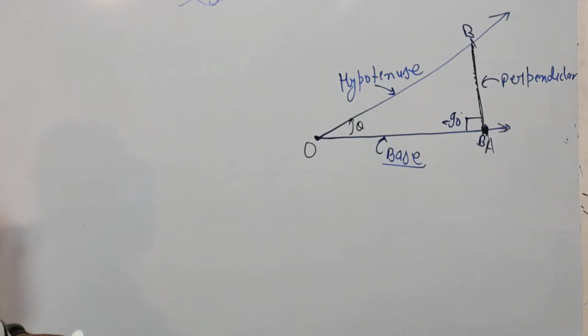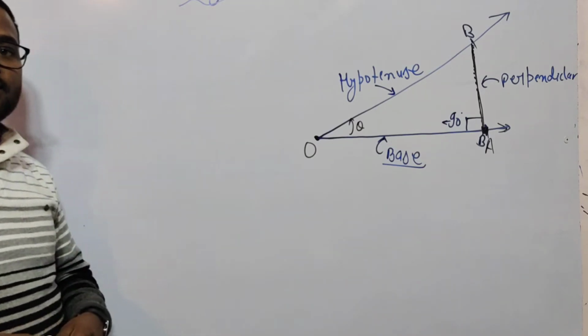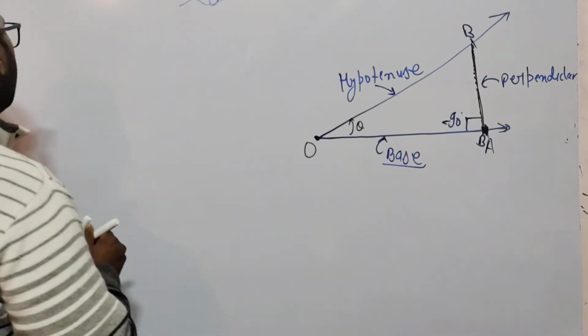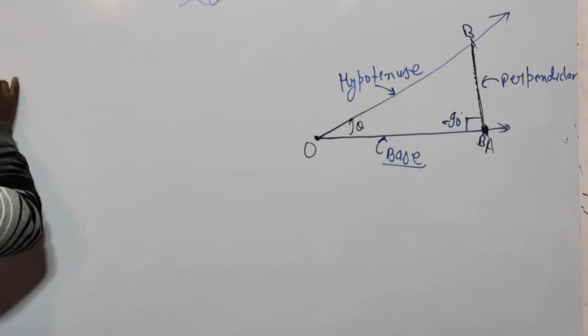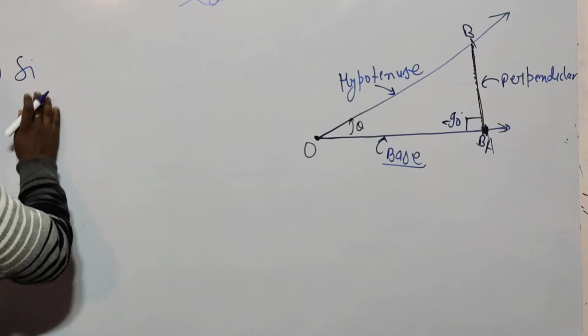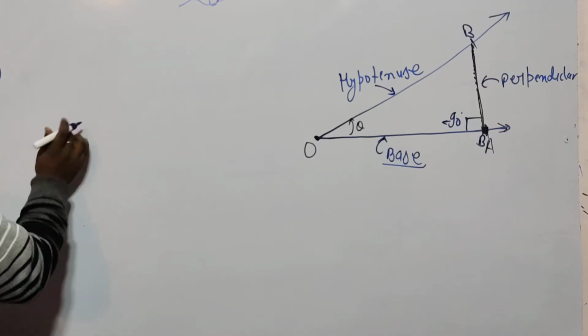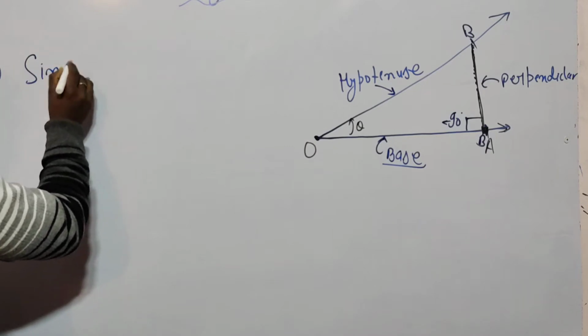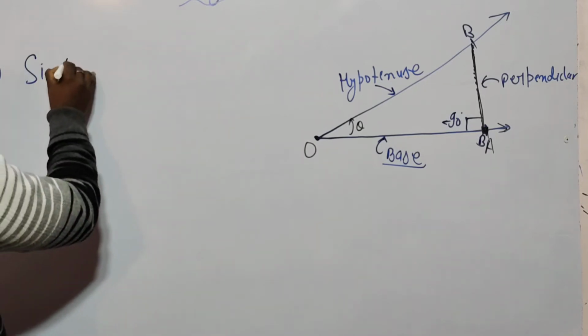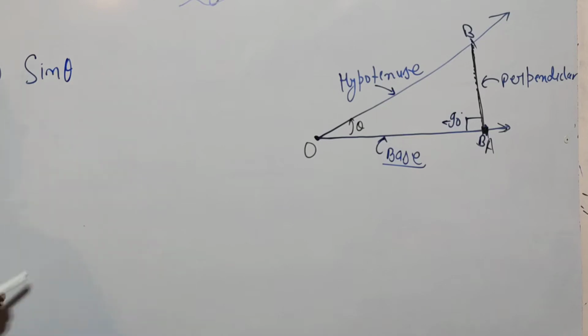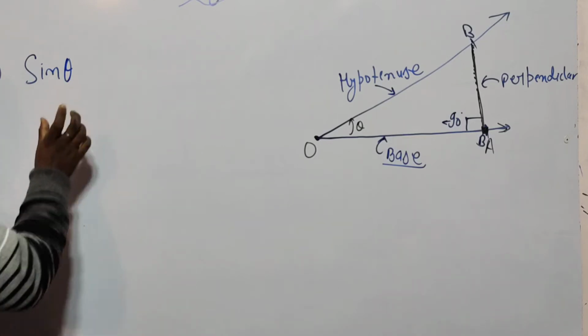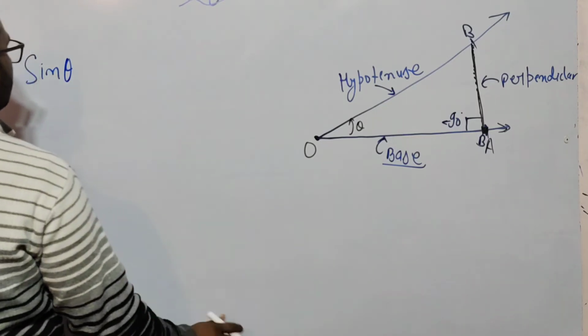trigonometric ratio's name is sin theta. If I write here, the first trigonometric ratio name is sin, S-I-N, sin. Read it as sin theta. Theta is not multiplied with it, this is the symbol and this is the notation of angle, I am telling you.